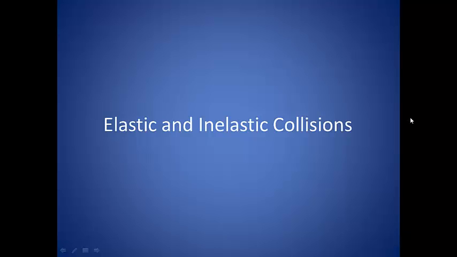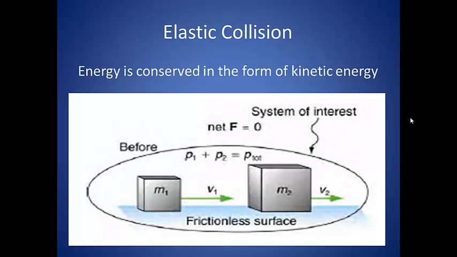As you may be aware, not all collisions are created equal. The two main types of collisions are elastic collisions and inelastic collisions, and we will look at each of these separately. An elastic collision occurs when the kinetic energy of a system is conserved. So the total kinetic energy of the system before the collision is the same as the total kinetic energy of the system after the collision.